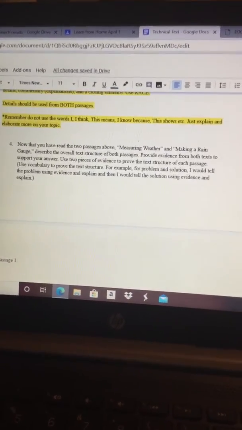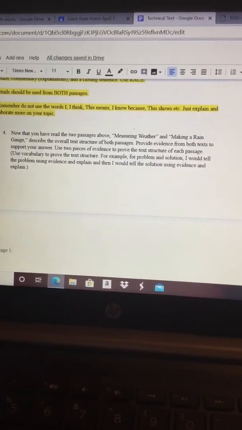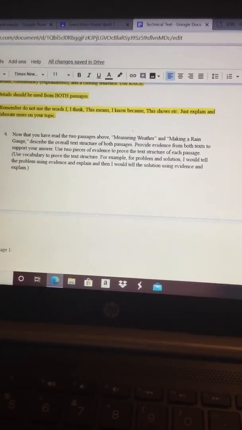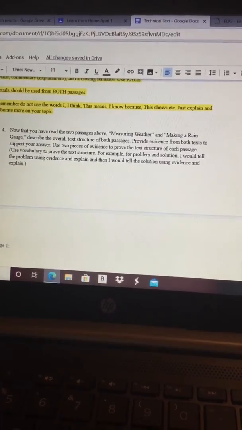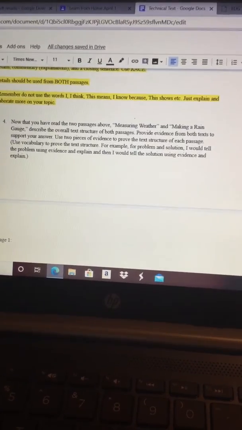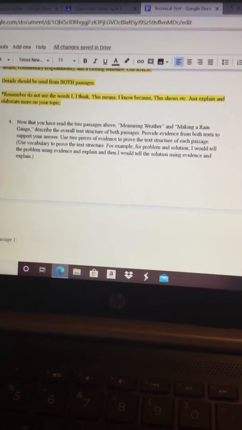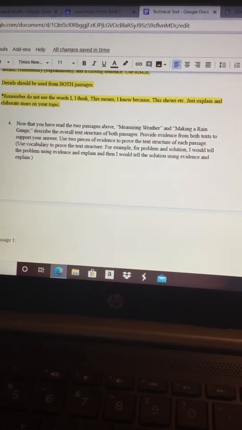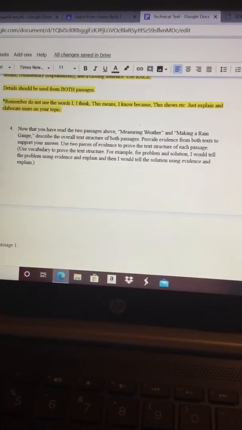So your question is, now that you have read the 2 passages above, measuring weather and making a rain gauge, describe the overall text structure of both passages. Provide evidence from both texts to support your answer. Use 2 pieces of evidence to prove the text structure of each passage. Use vocabulary to prove the text structure.